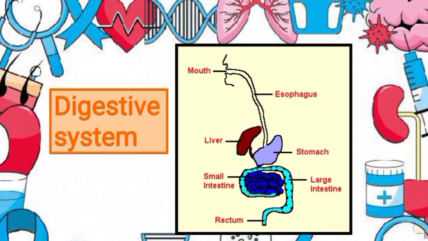Then your stomach, which is attached to the end of the esophagus, is a stretchy sac shaped like the letter J, and it has three important jobs: to store the food you have eaten, to break down the food into a liquidy mixture, and to slowly empty the liquidy mixture into the small intestine.